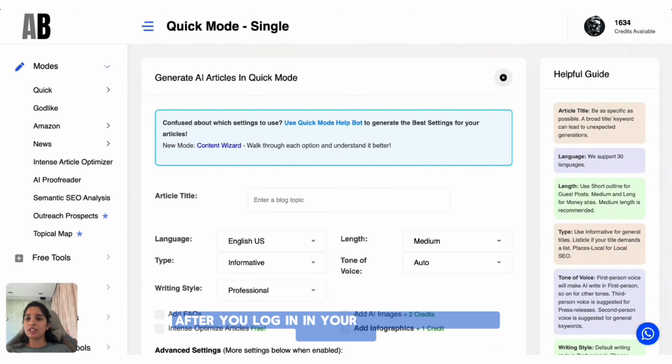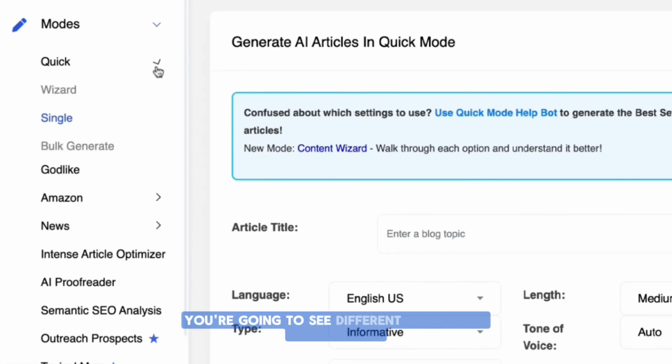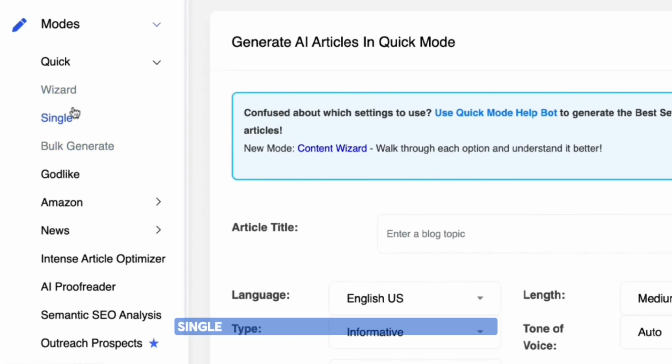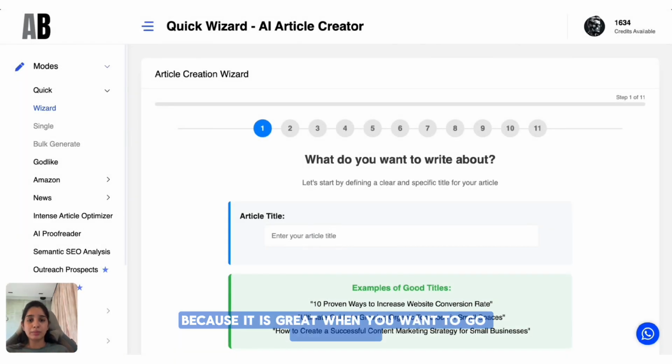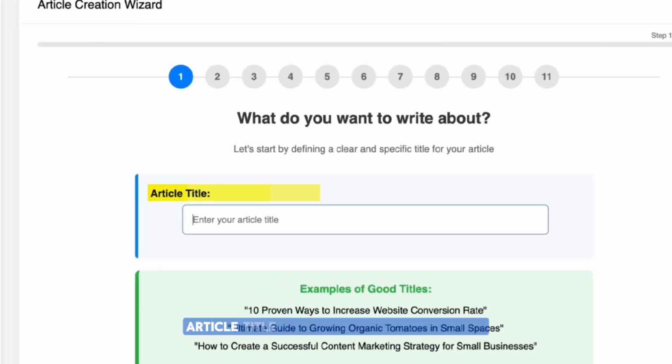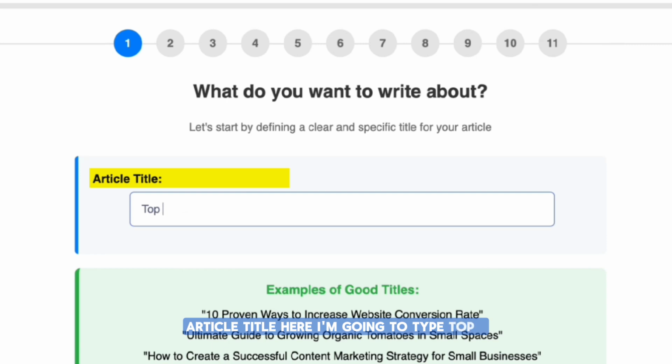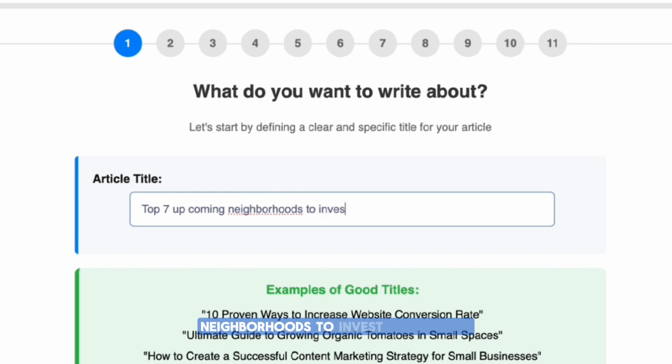After you log in to your dashboard, on the left panel, you're going to see different modes like quick, wizard, single, and bulk generate. I'm going with wizard because it is great when you want to go step by step. Article title: here I'm going to type top 7 upcoming neighborhoods to invest in this year.